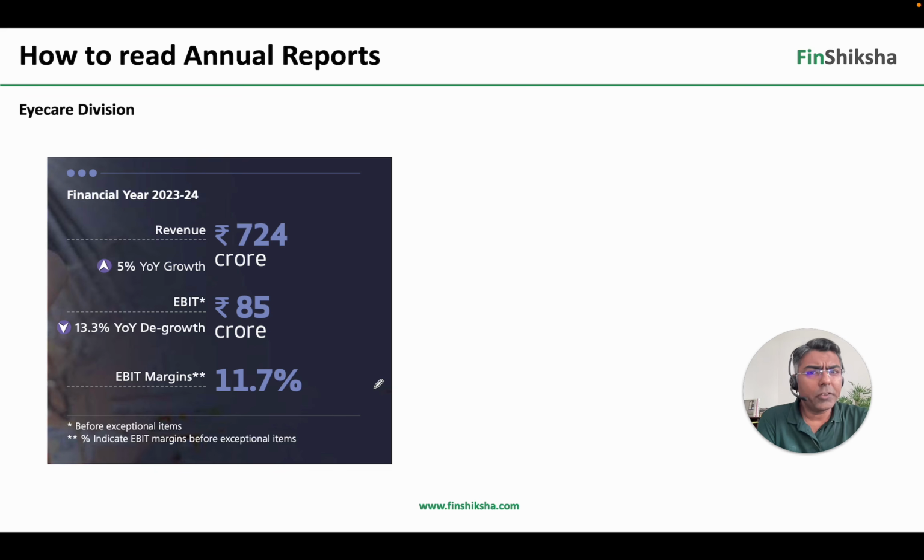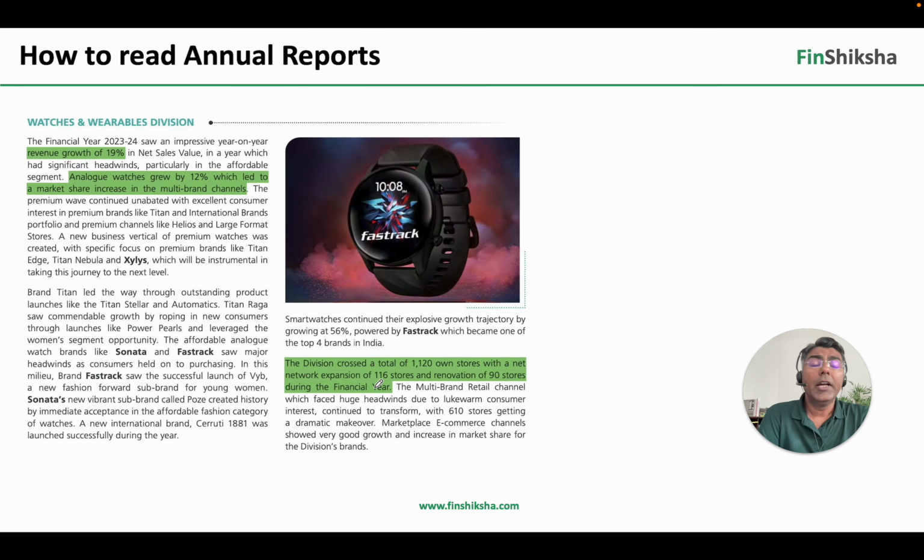Eye care is a small division at this point of time, just 700 crore of revenues and EBIT of about 85 crore. So that's eye care division. Additionally, they have fashion accessories, fragrances, and Indian dresswear segments as well, but they are small at this point of time. Then we go into the management discussion and analysis.